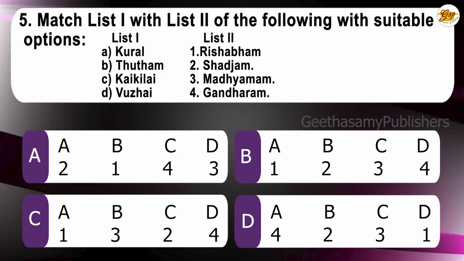Fifth question. Match list 1 with list 2 in the following suitable options. Kural, Rishabam, Tutam, Sajam, Kaikilai, Mathyamam, Voli, Gandharam. The direct choice, we'll go to the answer A. 2, 1, 4, 3, 2, 1. So Kural, Sajam, Tutam, Rishabam, Kaikilai, Gandharam, Voli, Ulai, Mathyamam. That's 2, 1, 4, 3.